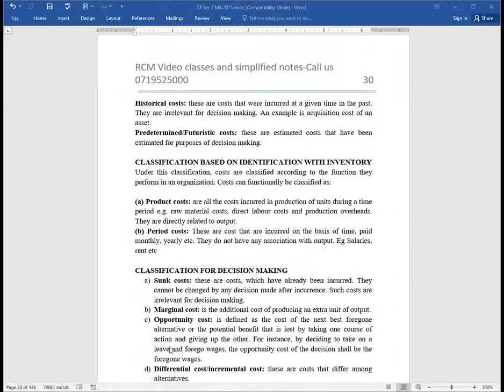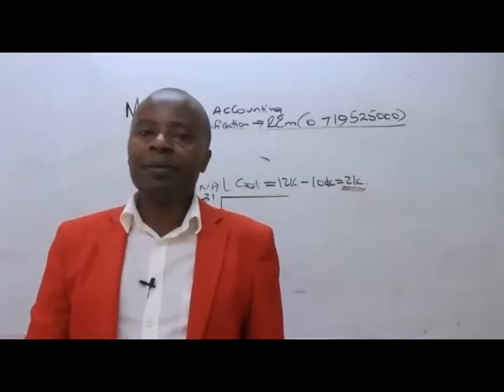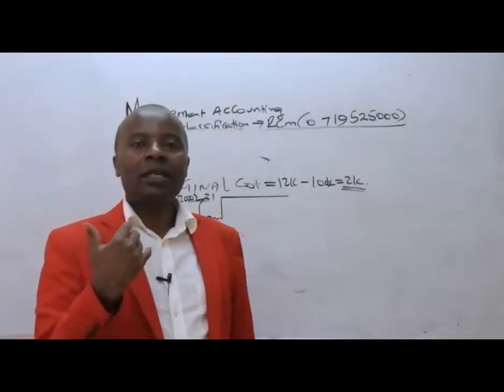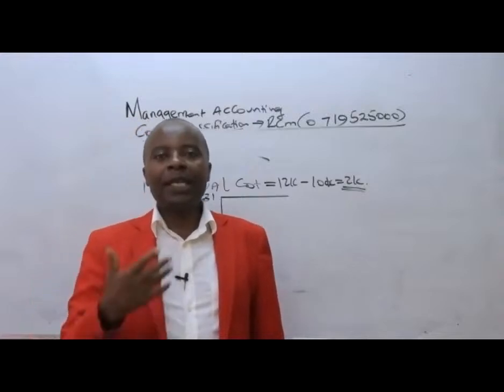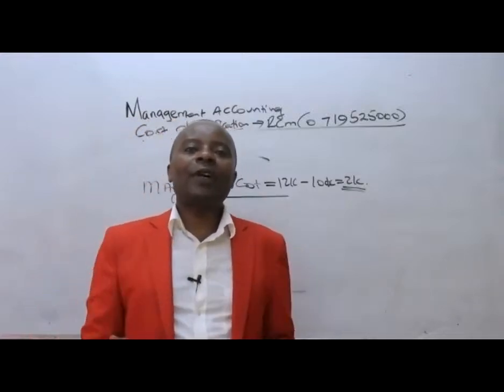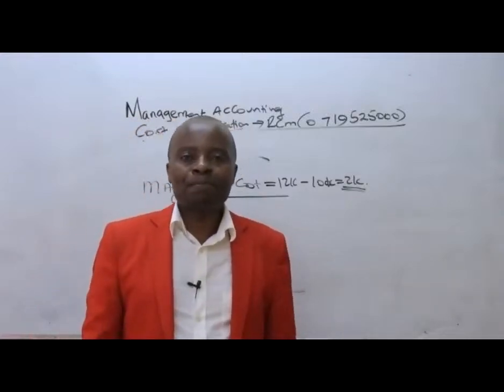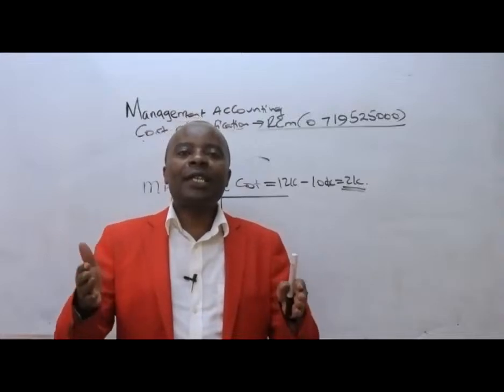Now, from there, we have opportunity cost. All opportunity costs, ladies and gentlemen, are relevant. Opportunity costs basically are the costs incurred for the sacrifices that we make.